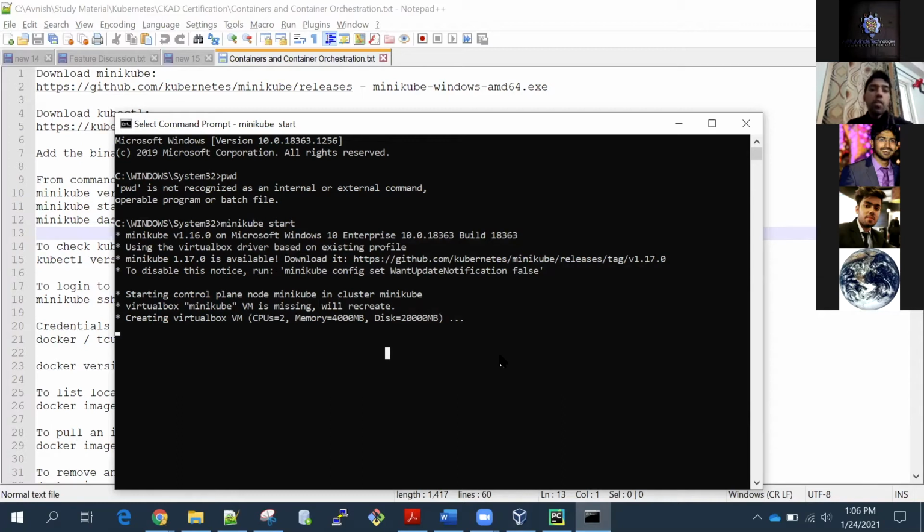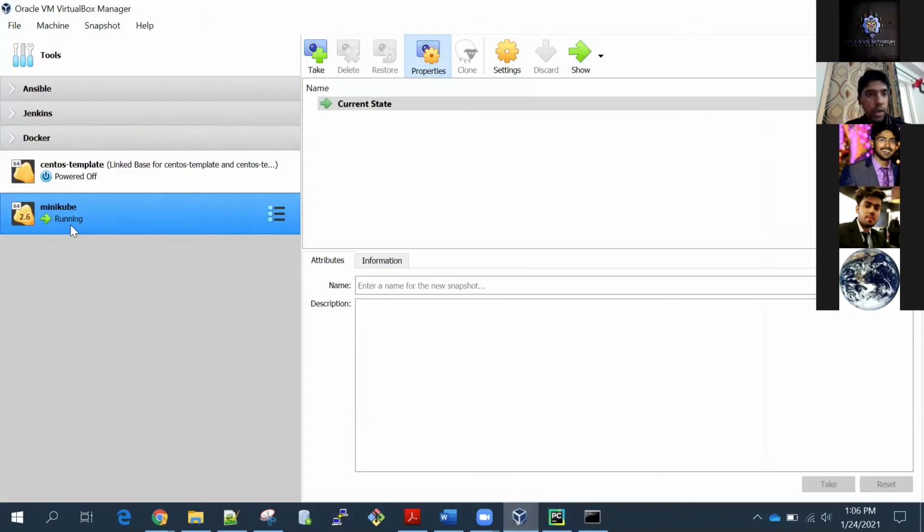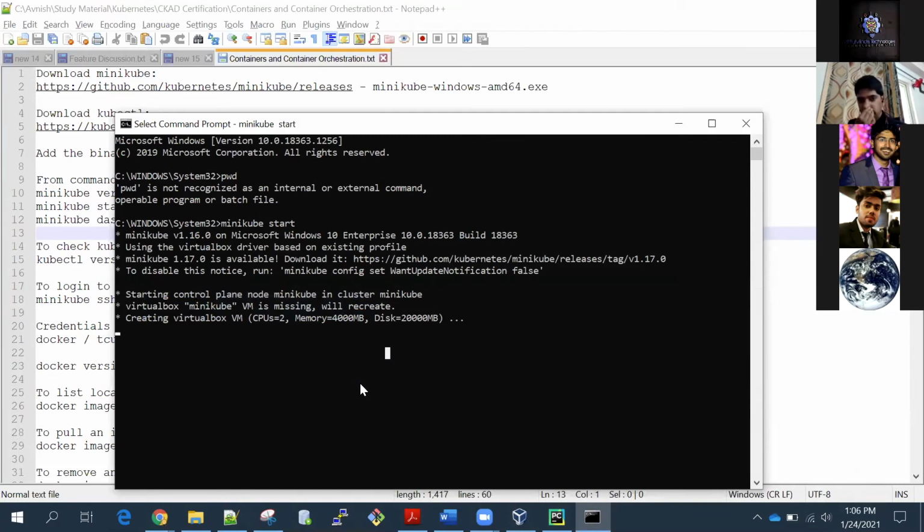Once this virtual machine is ready, I'll show you how things work here. And yes, guys, this Minikube virtual machine you can use for practicing Kubernetes as well as Docker. It has Docker installed in it, and Kubernetes installed in it. So you just need one virtual machine for practicing both. I'm going to run Docker commands as well as Kubernetes commands here. Now it is in running condition. Earlier it was powered off, and it will probably take 2-3 more minutes, and then our cluster will be ready.